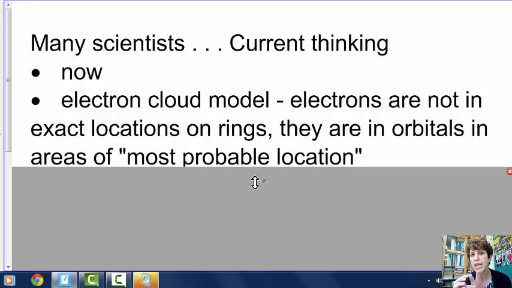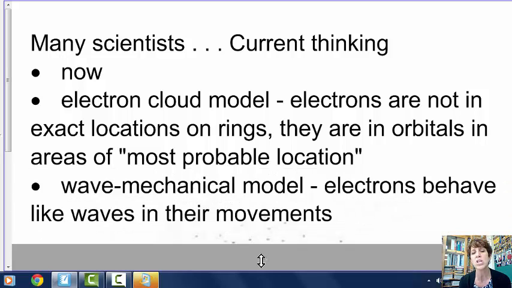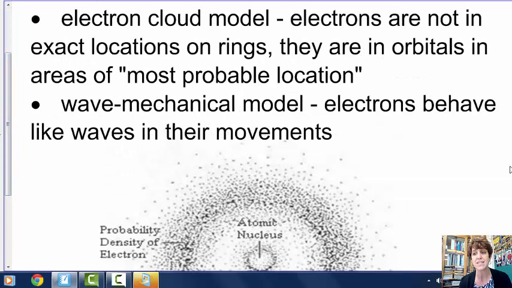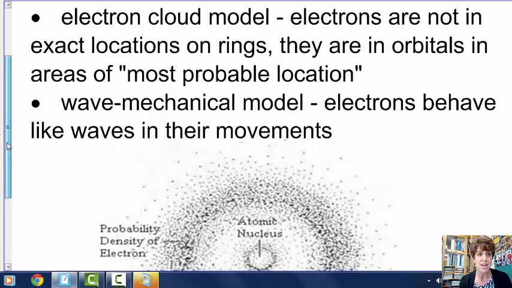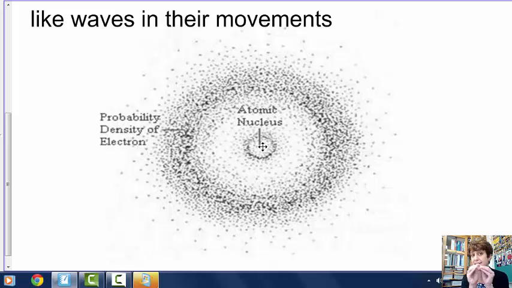Instead, they behave more like waves, and they're in areas where you consider them most probable locations. So the orbitals still exist, but they're not perfect. And the next little line here tells you they behave more like waves in their movements than perfectly circular orbitals. So that is why we have the electron cloud or the wave mechanical model. And the picture, it seems like we're going backwards with our picture, but the picture actually is some dots in the middle that show the protons and the neutrons, and then lots of dots outside of it, and that is the areas where you are most likely to find an electron.